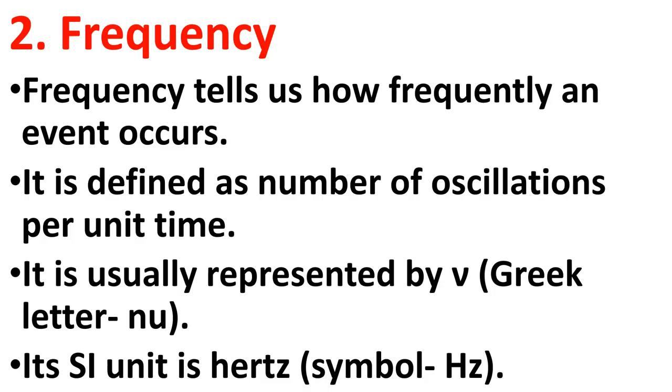That is frequency. So what is frequency? It is defined as number of oscillations per unit time. Oscillations means vibrations. Okay, number of oscillations or vibrations per unit time.